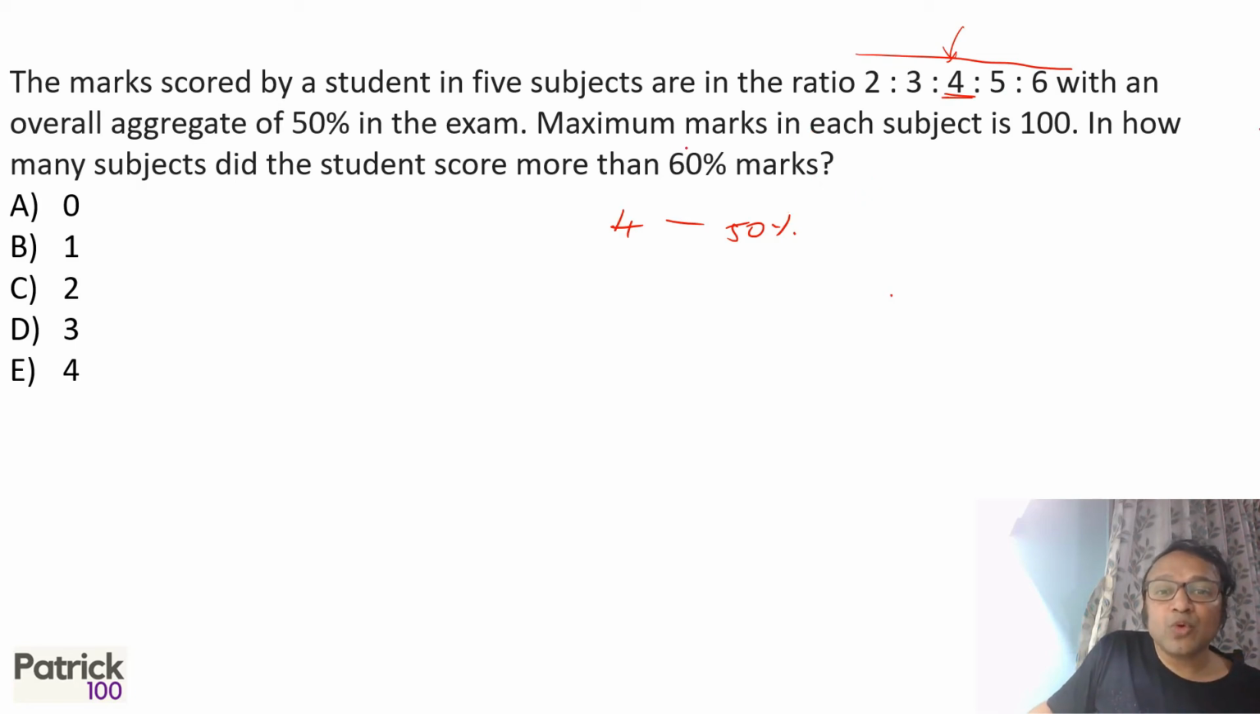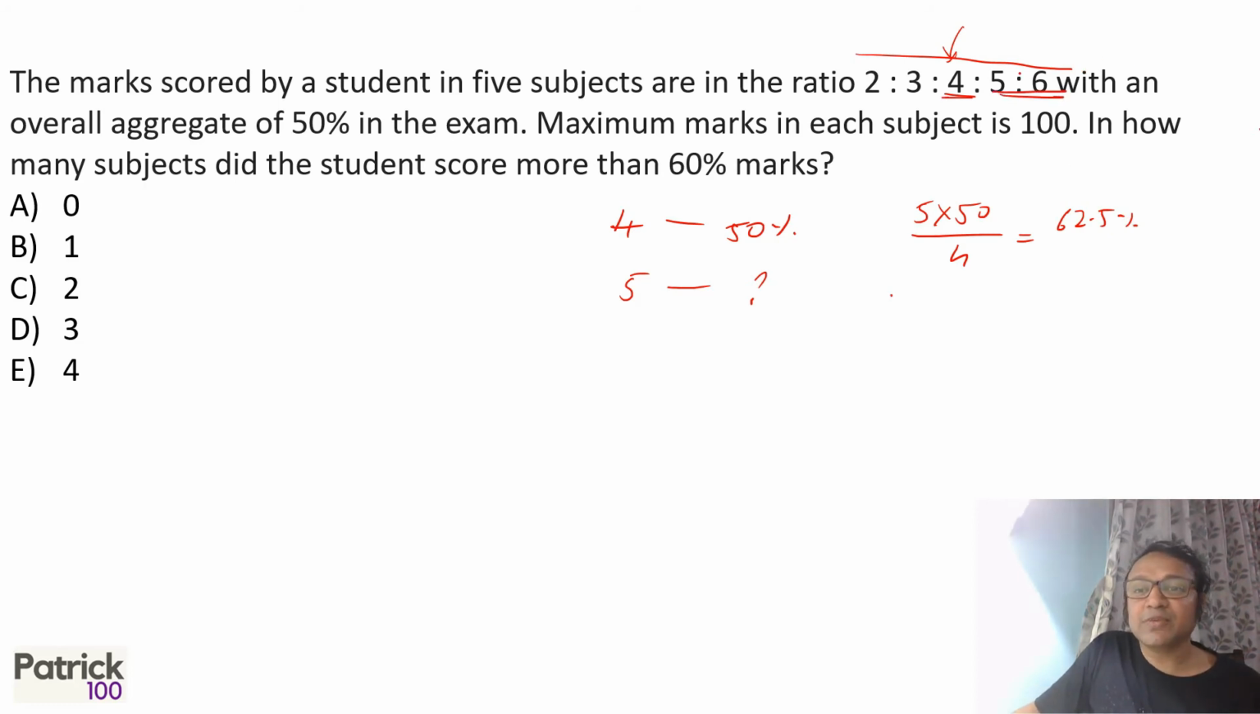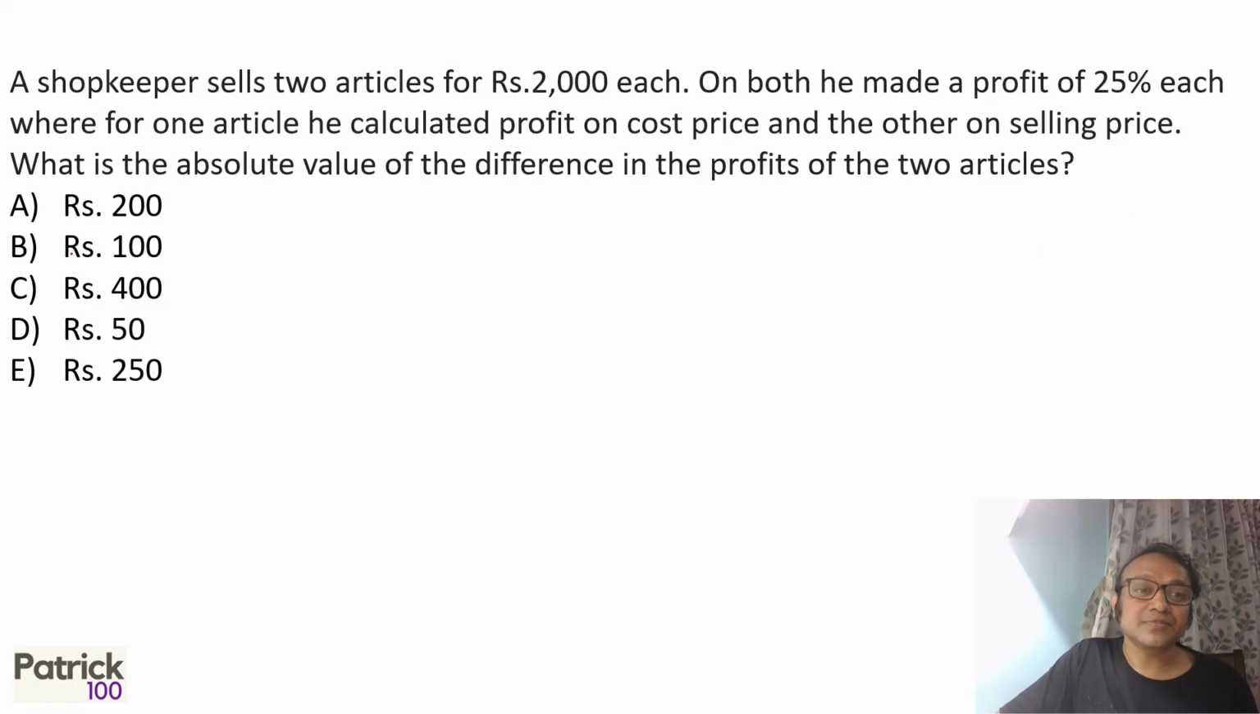Now, score more than 60%. So 5 will stand for how much? If 4 stands for 50%, 5 will be 5 into 50 upon 4, which is 62.5. So that means 5 is 62.5. So both 5 and 6 are above 60%, so answer will be 2. How many subjects scored more than 60%? 2 subjects. 4 stands for 50%, so 5 will stand for 62.5, and 6 will be higher than that. So automatically you can make out that there are 2 subjects where he scored more than 60%.